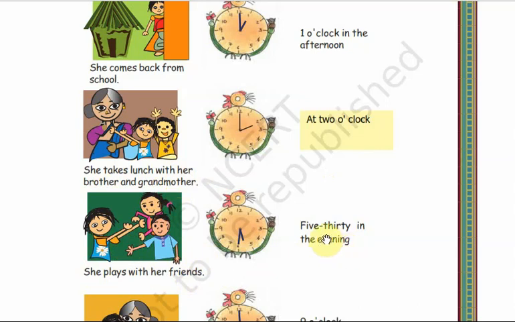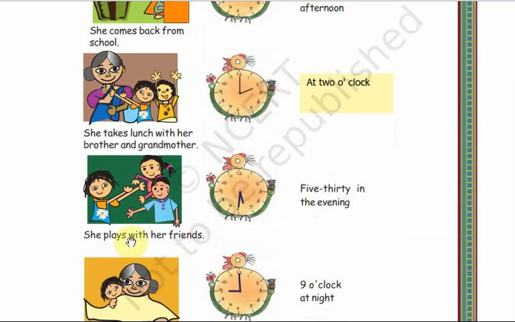By what time? The time is given here, 5:30 in the evening. So you have to show 5:30 in the clock. 5:30 means the big needle will be at 6. So after 5 and before 6, exactly in between 5 and 6, you have to draw the small needle, that is 5:30. Half past 5, that is 5:30. Exactly in between 5 and 6, you have to draw the small needle.